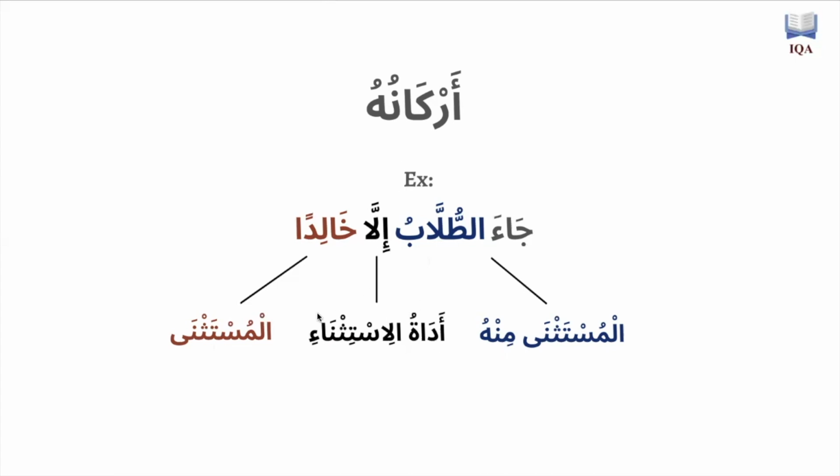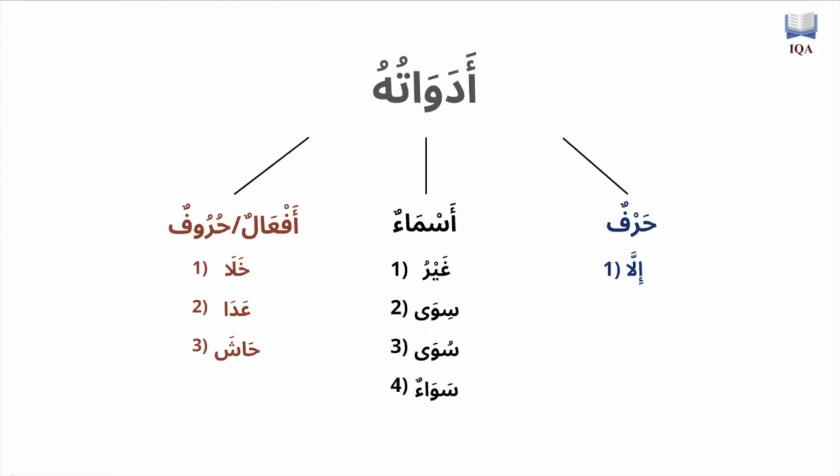Now, what I want to talk about is the different types of elements that create an exception. They can be broken down into three different categories. We have a harf, which is illa. Then we have four different nouns, which are ghayru, siwa, suwa, and sawa, and all of these can be translated as except.